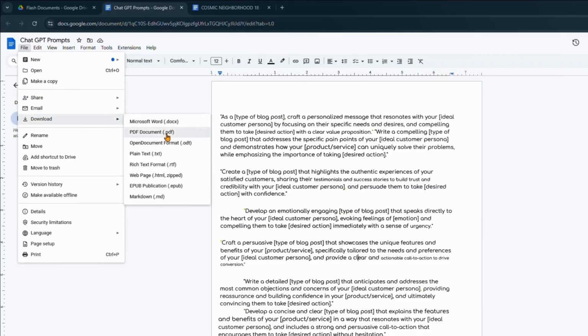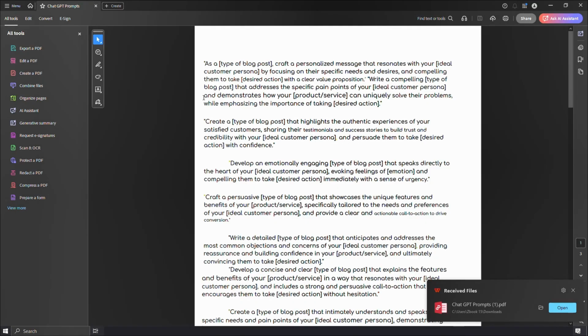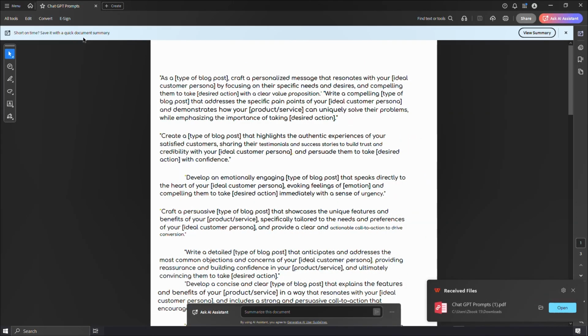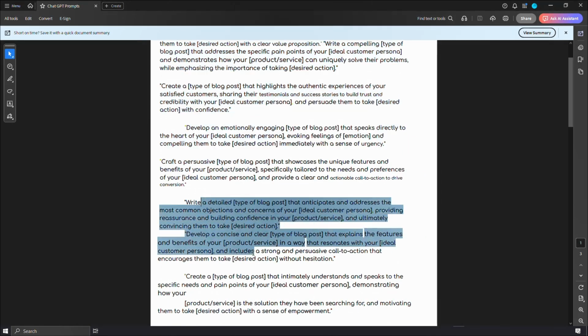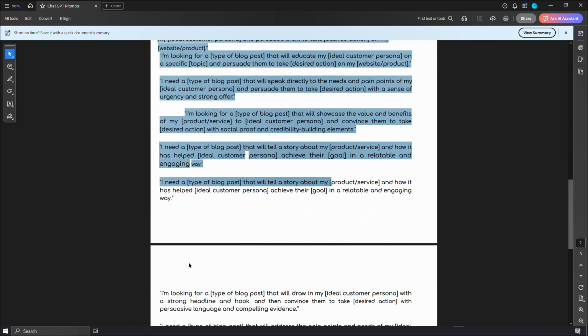The major pro is that it's completely free and accessible from any browser. The con? The formatting can sometimes be a wild ride, with text boxes and images rearranged, and sometimes it doesn't even work at all. So it's best for simple documents where the raw text is all you need.